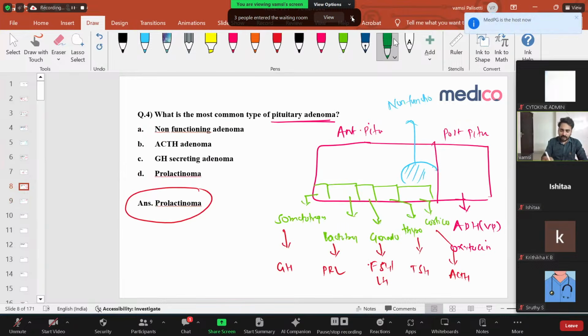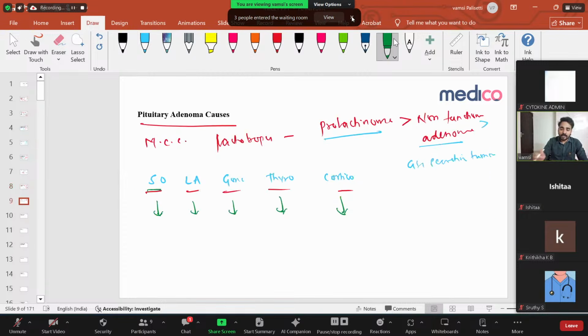This is a neat question. What is the most common type of pituitary adenoma? Pituitary adenoma can happen from any of the cells present in the anterior or posterior pituitary. The posterior pituitary produces only two hormones, ADH and oxytocin. The anterior pituitary has 6 types of cells: somatotropes, lactotropes, gonadotropes, thyrotropes, corticotropes, and non-functioning cells. Any of these cells can proliferate and form an adenoma, but prolactinoma is the most important cause. After that come non-functioning cells, then somatotropes.